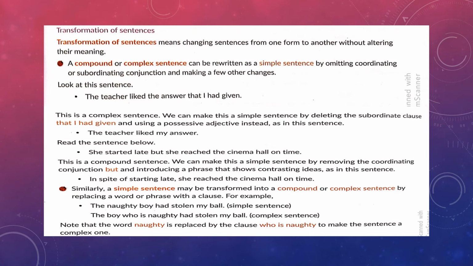Look at the example given here in your textbooks. The naughty boy had stolen my ball. This is a simple sentence. The boy who is naughty had stolen my ball. Now this becomes a complex sentence because we have replaced the word naughty with the clause who is naughty. So this makes my simple sentence into a complex sentence.